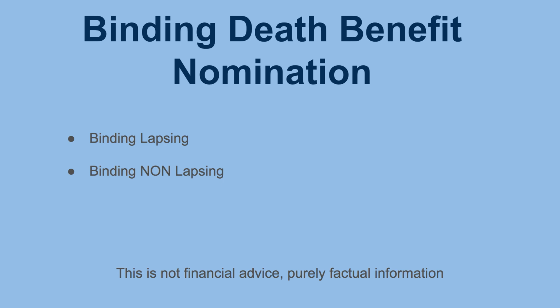Okay, but the really important part here to remember for any nomination is that in Australia, if you have your spouse or a child under the age of 18, these are the two very typical ones. There's some outside of this for special circumstances, but we're just going to focus on this. If you have a spouse or a child under the age of 18 nominated, they will actually receive your benefits tax-free. Anyone outside of this will actually potentially pay up to 17% tax, or more in some cases.